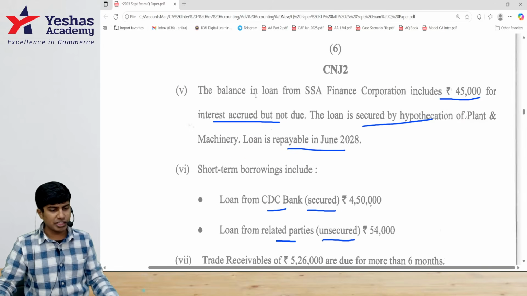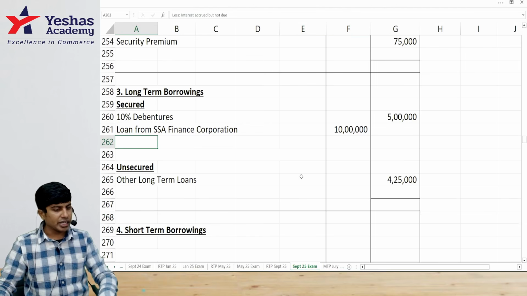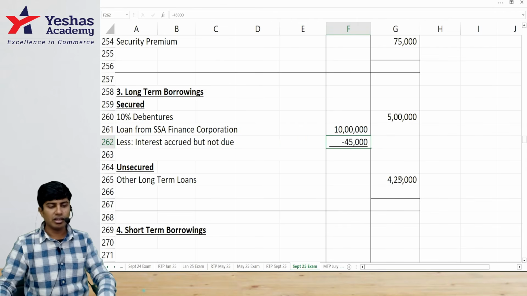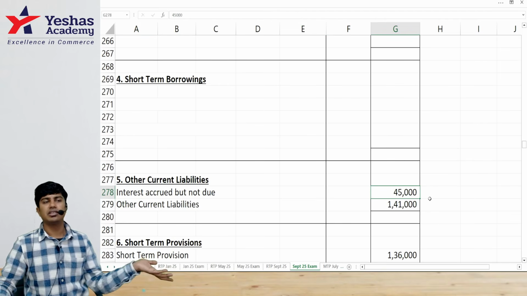Next, after the fourth adjustment, the fifth one: balance in loan from SSA includes 45,000 interest accrued but not due. Okay, come to long term borrowing. 10 lakh is there, loan from SSA. I will deduct interest accrued 45. Write that as other current liability 45.